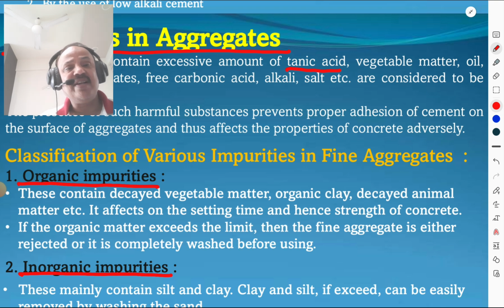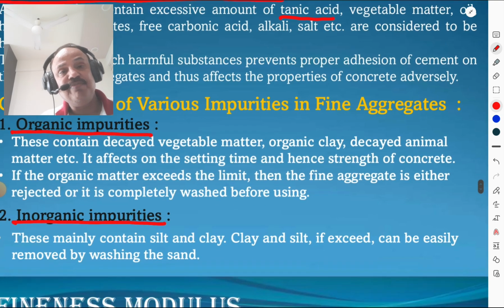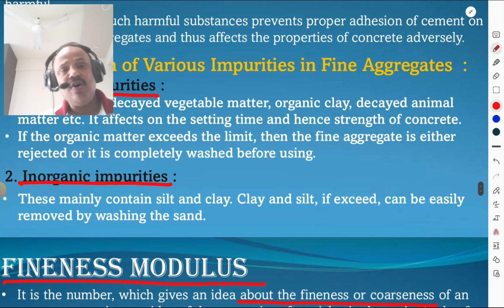If the organic matter exceeds the limit, then the fine aggregate is either rejected or it is completely washed before using. Inorganic impurities mainly contain silt and clay. Silt and clay are the inorganic, and vegetable matter and other decayed animal matters are the organic impurities. Inorganic impurities such as clay and silt, if they exceed, can be easily removed by washing the sand.